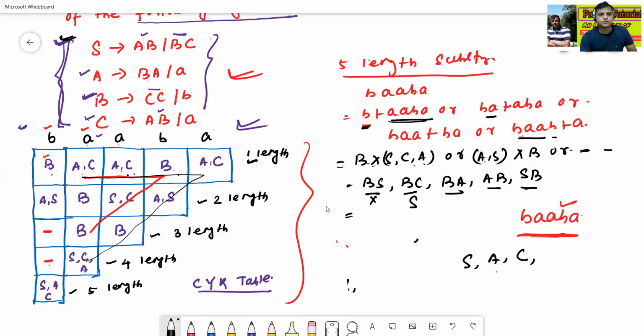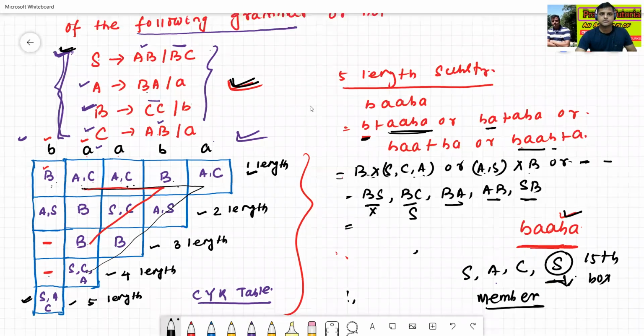Okay. So the 15th box, this one, contains what? S. The 15th box contains S. S means it is a member. It means BAABA is a member of the given grammar.